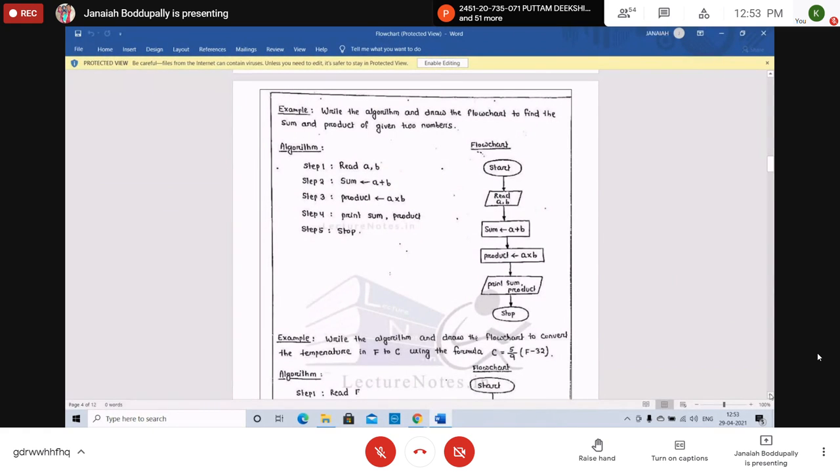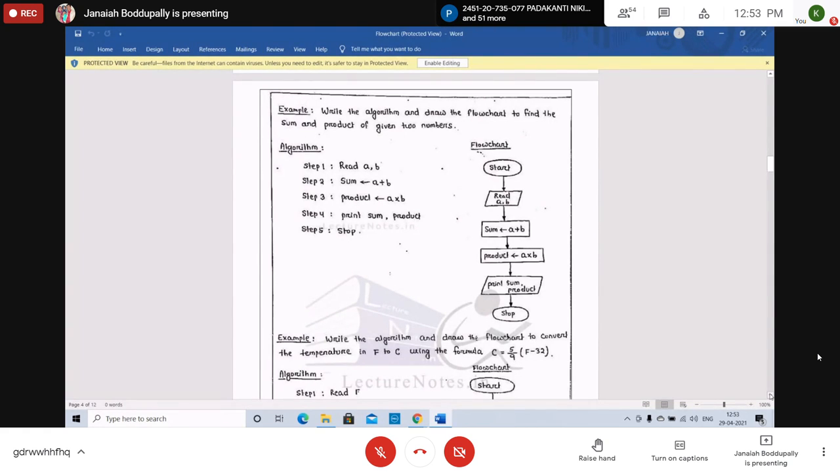Write an algorithm and draw the flowchart to find the sum and product of two given numbers. Actually, I have explained the algorithm for finding sum and product. I missed step 1, which is start. Okay, see how to write the flowchart for the first problem. I have written the first algorithm, that is fine: find the sum and product of two numbers.